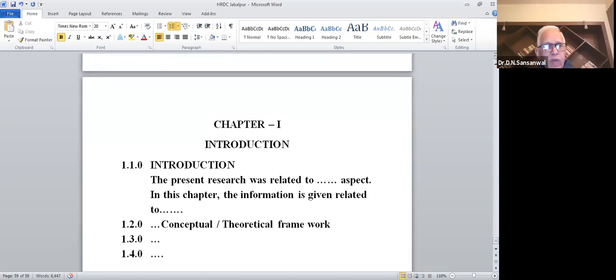And if I want to give more information about the inquiry training model, then it will be 1.3.1, 1.3.2 and 1.3.3, because all this information will be related to the inquiry training model.